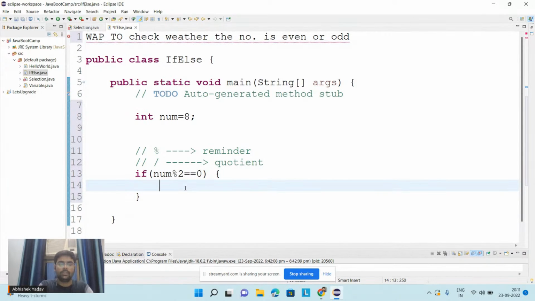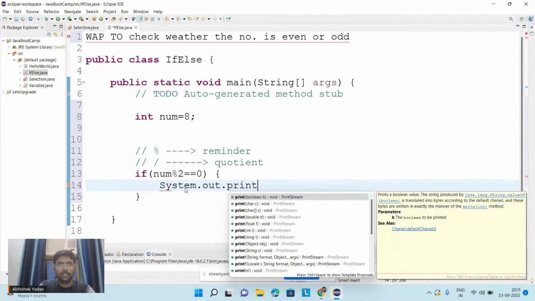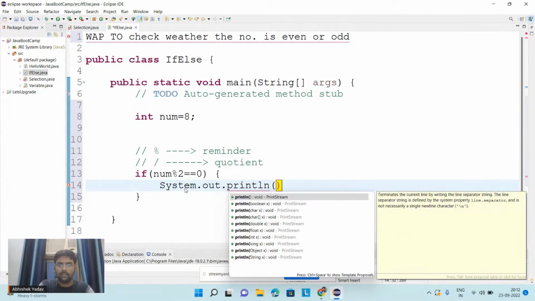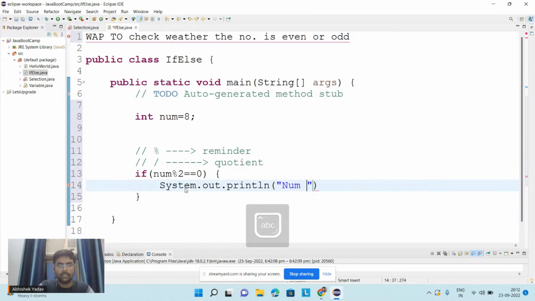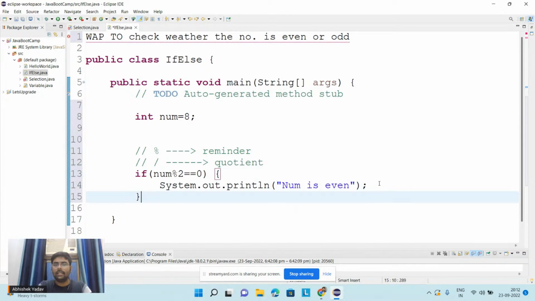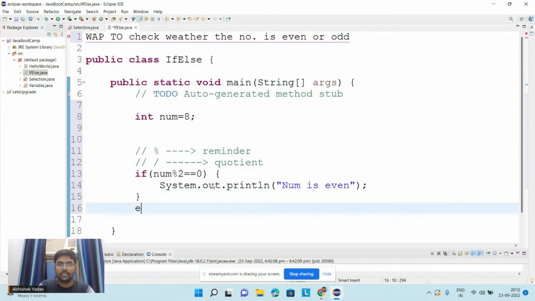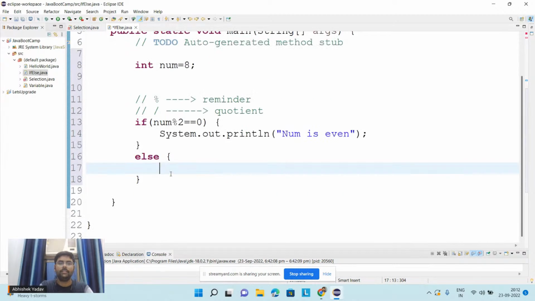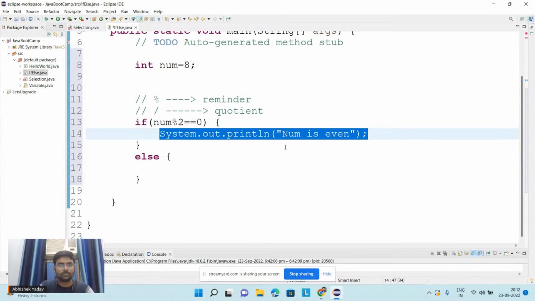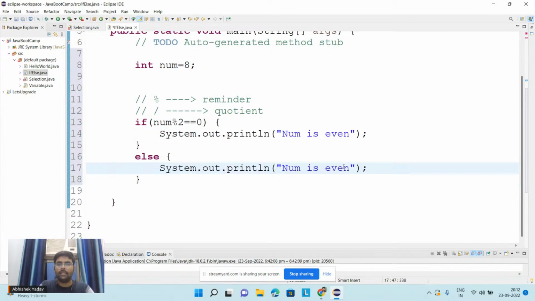Okay, if this condition is true, that means my number is divisible by 2, and I will write System.out.println, and here I will write number is even, right? Here I will write number is even, and this semicolon is used to terminate the line. Okay, like we have done with this line, and now I will execute the next line, and after that I will write the else part here, right? So in the else part, what will I write? I will write number is odd.